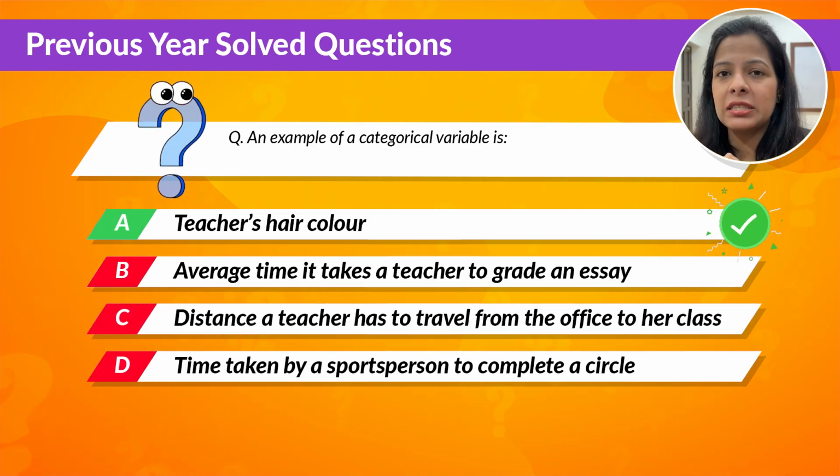Why? Because we've discussed in the previous section that categorical or attribute variables are the ones that cannot be expressed numerically. Now if you look at options B, C and D, all of them can be expressed in numerical terms, whereas option A, that is teacher's hair color, cannot be measured in numerical terms. We can either classify it as per the colors, for example red, yellow, orange, purple. I'm just imagining a teacher with yellow hair color. Looks very weird, but yeah. So that's how you classify it as a categorical variable. Hence the correct option is A.